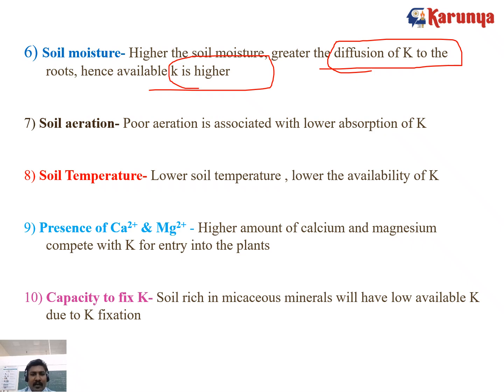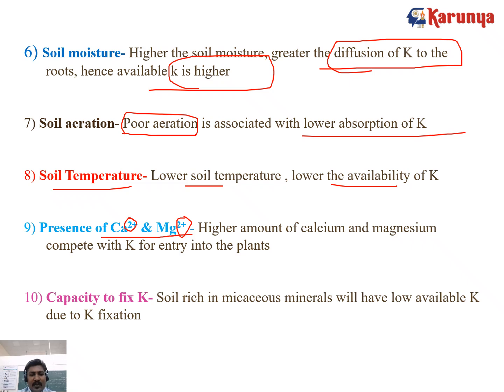Soil aeration: aeration should be optimum or good. Otherwise, poor aeration will lead to the unavailability of potassium or lower absorption of potassium. Soil temperature should also be optimum. Lower soil temperature always lowers the availability. Presence of calcium and magnesium, we already discussed. Calcium and magnesium are positively charged ions which will compete with the potassium present in the soil.